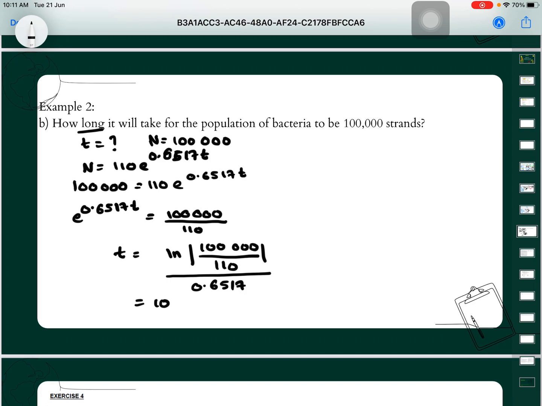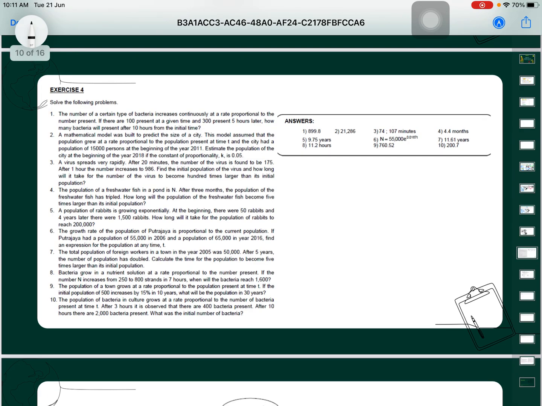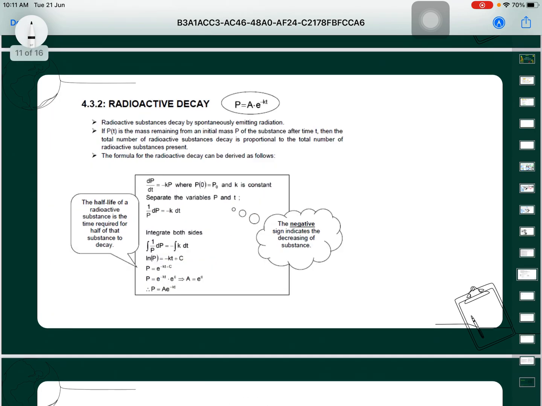Then we will get our t is equal to 10.45 hours. So this is the time for the bacteria to become 100,000 strands. For the exercise, you can try to solve it first. Next we look at radioactive decay.